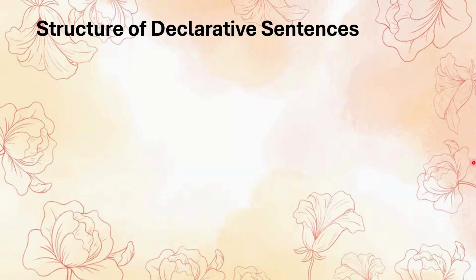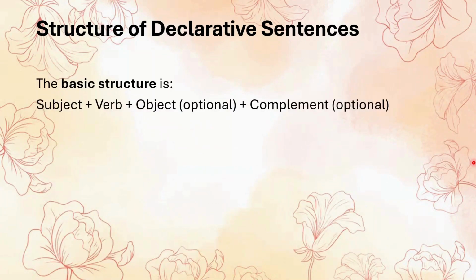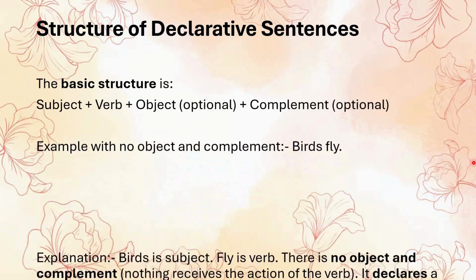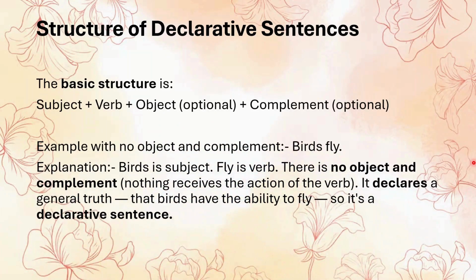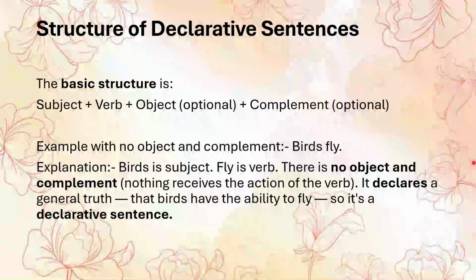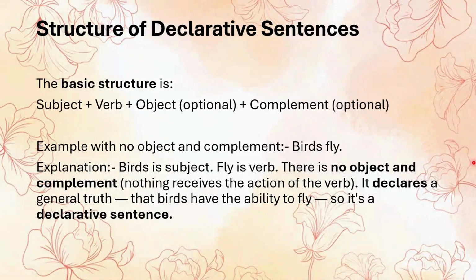So let's talk about the structure of declarative sentences. When we talk about the structure of declarative sentences, the most basic and commonly used pattern is subject plus verb plus object. Object is optional and complement is also optional. This means every declarative sentence must have at least a subject and a verb, while the object and complement are not necessary. For example, take this simple sentence, birds fly.